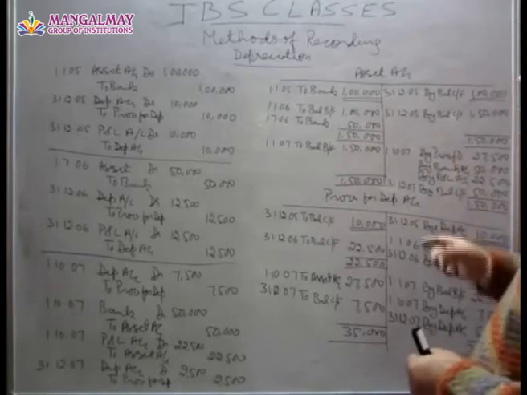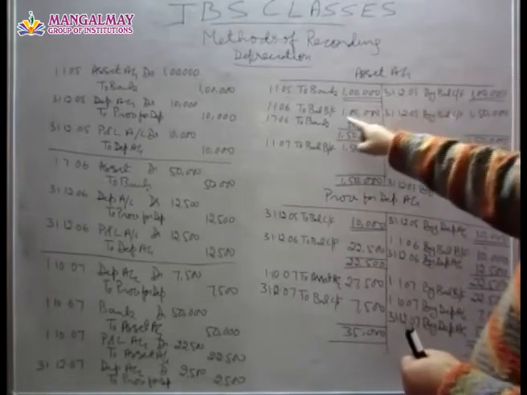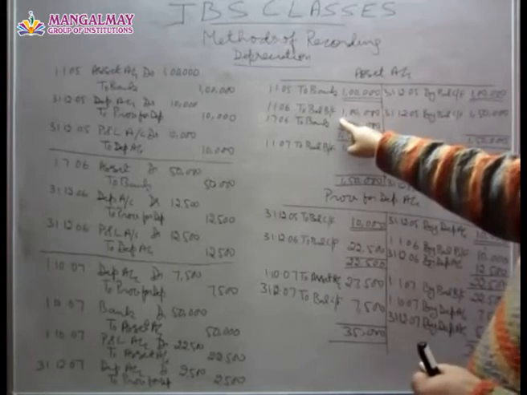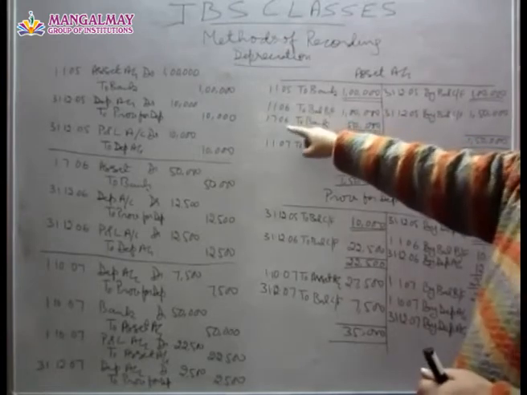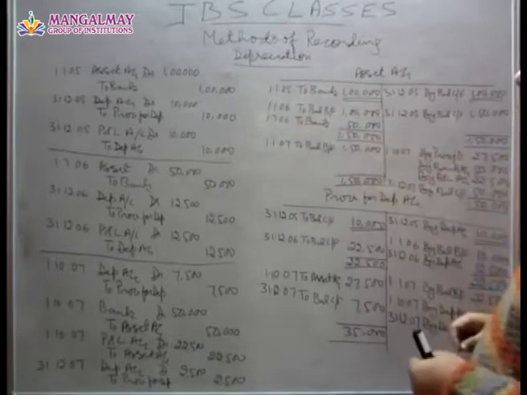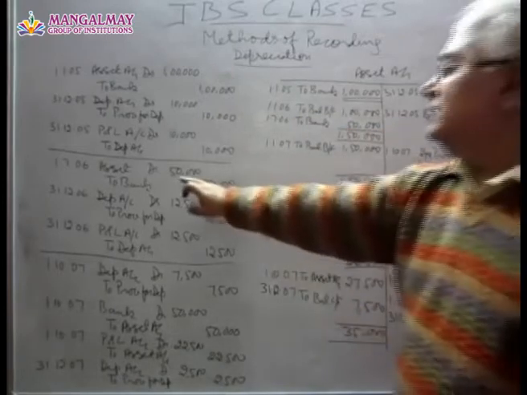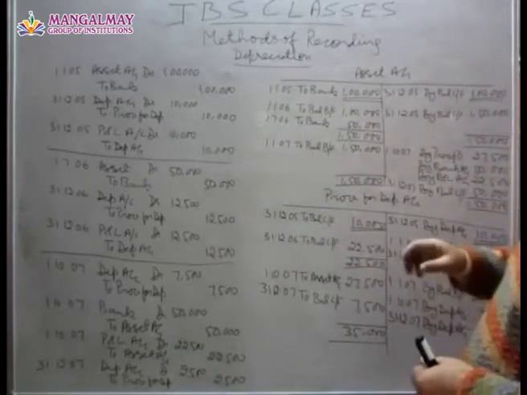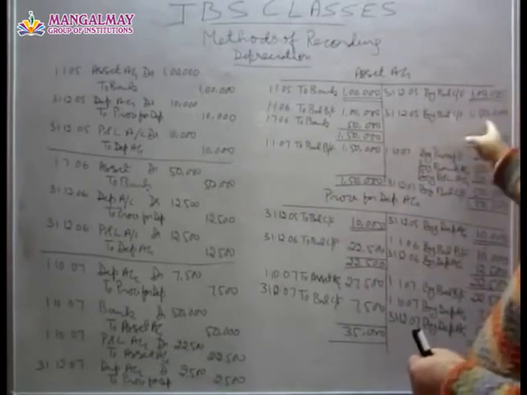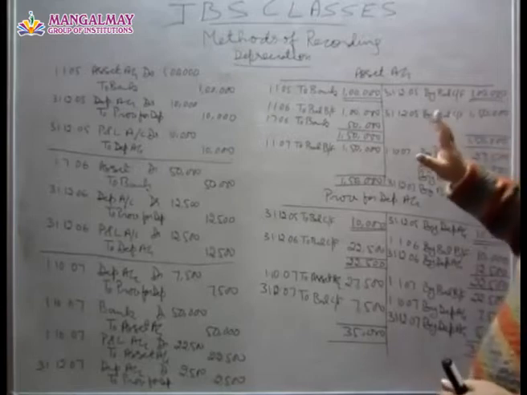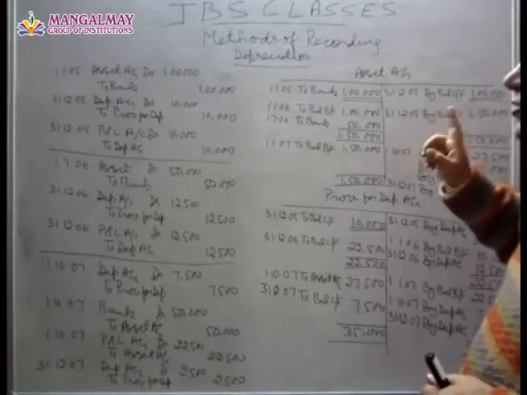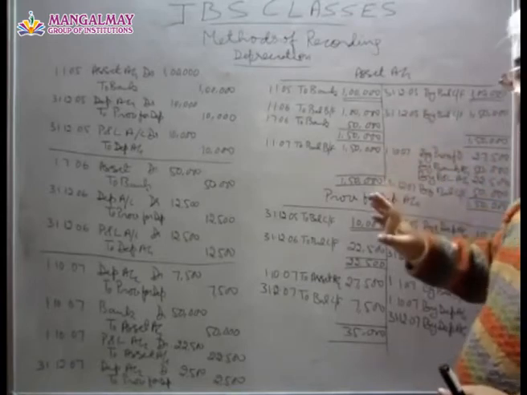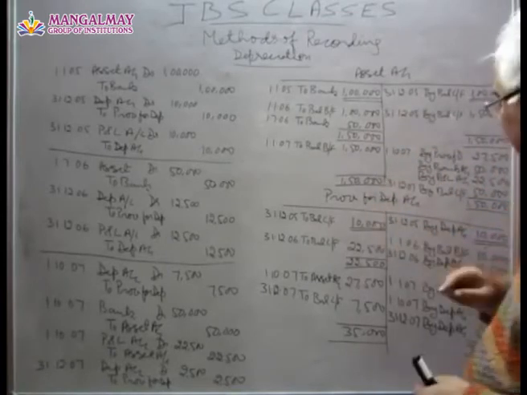Now in the next year, in the asset account, this amount has been brought forward, and on 1/7/06 we have bought another machinery for 50,000. So that entry is there. Again, this amount is being carried forward, no deduction of depreciation as such. And on these two machineries, depreciation of 12,500 has been charged.